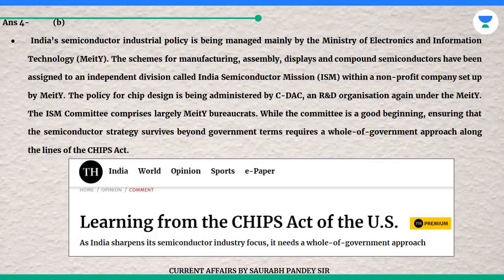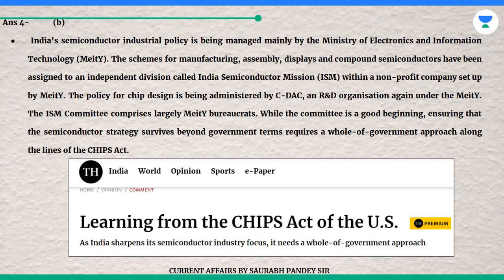The answer is B. India's semiconductor industrial policy is being managed mainly by the Ministry of Electronics and Information Technology, (MeitY). The schemes for manufacturing, assembly, displays, and compound semiconductors have been assigned to an independent division called India Semiconductor Mission, ISM, within a non-profit company set up by MeitY. The policy for chip design is being administered by CDAC, an R&D organization again under the MeitY. The ISM committee comprises largely MeitY bureaucrats.